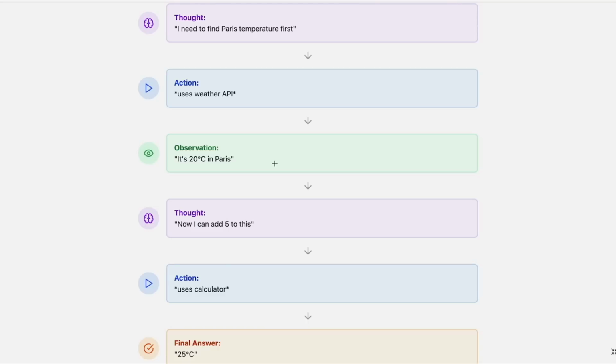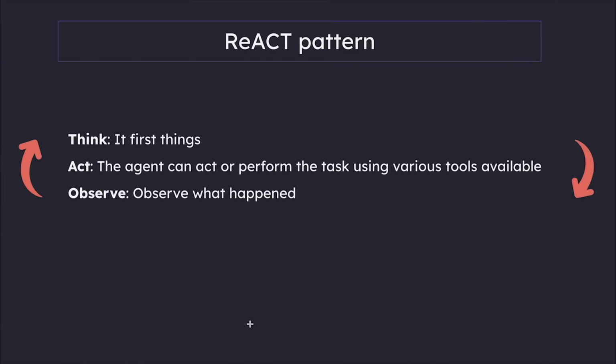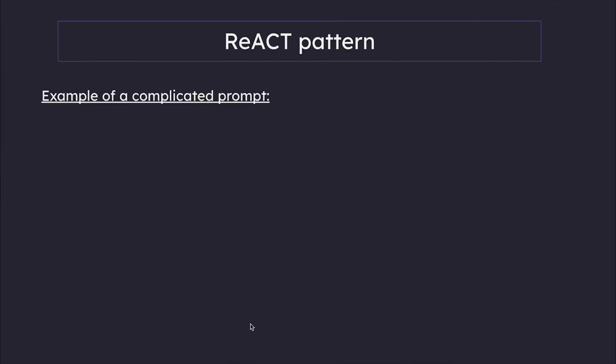And then again the thought happens, right? It is coming back. It's cycling. So the thought happens. It now says, now I can add 5 to this. And then the action again happens, uses calculator. And then the final answer is going to be 25 degrees Celsius. Think of it like solving a puzzle. Instead of just showing the finished picture, React lets us see each piece being put into place.